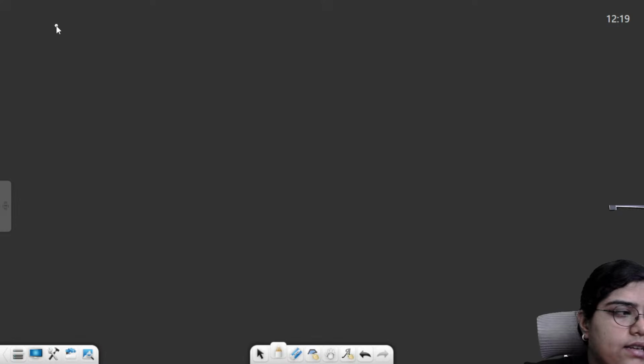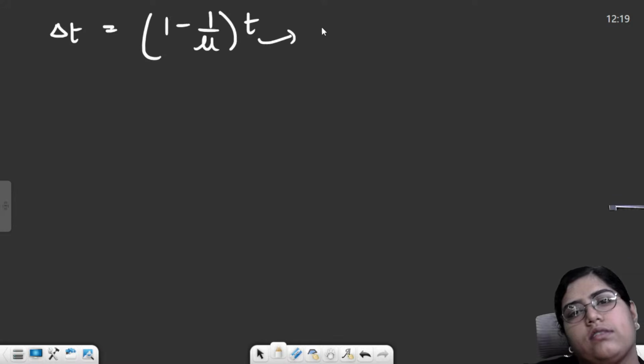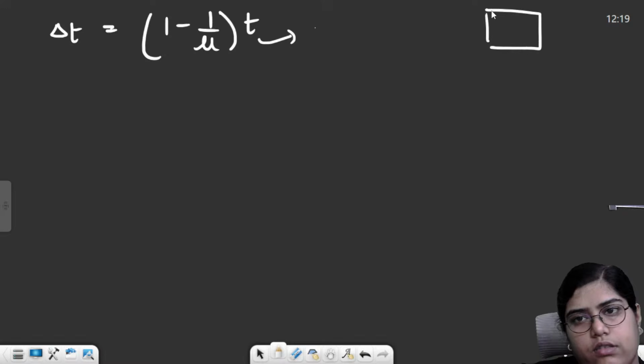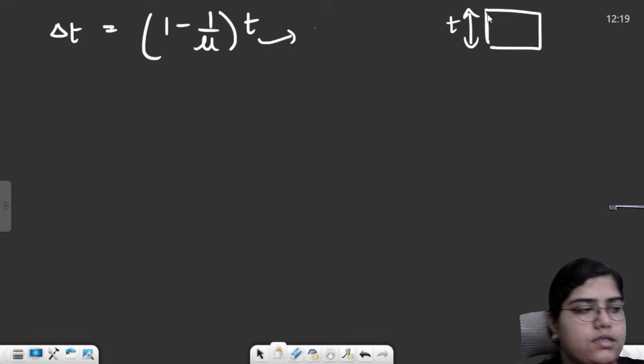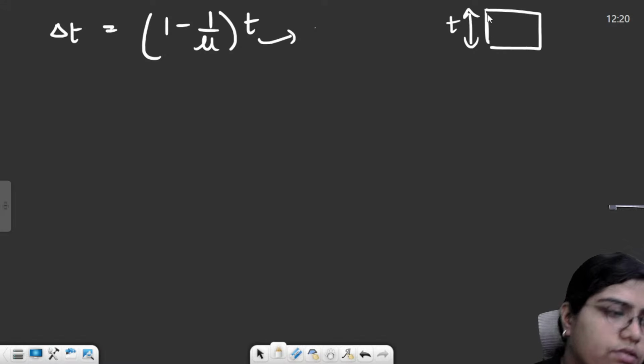Within the rectangular glass slab, there was the lateral shift. The value of lateral shift can be calculated by (1 minus 1 upon mu) into T. T is the thickness of the glass slab. This was the glass slab, so T is this side length, not the thickness. So within refraction, we discussed these formulas.